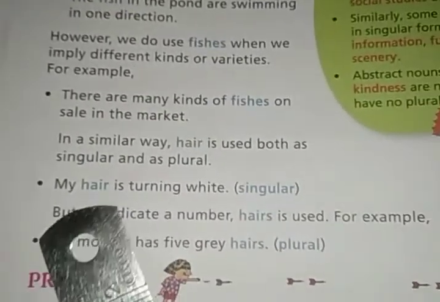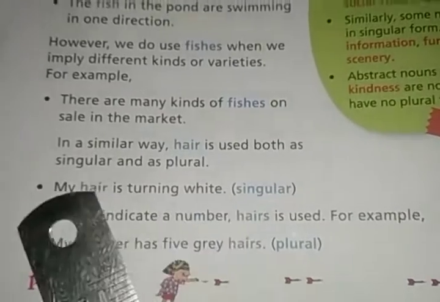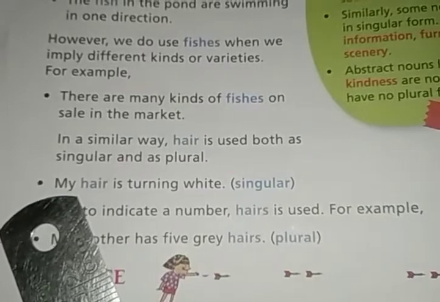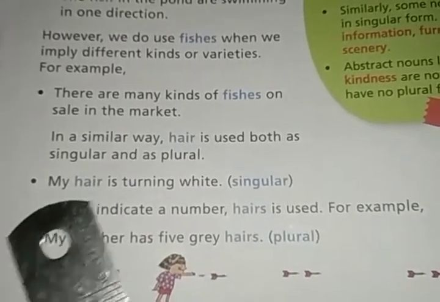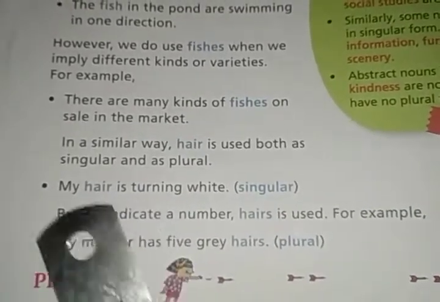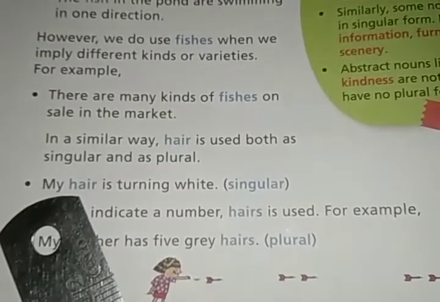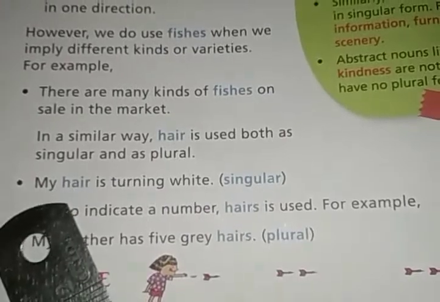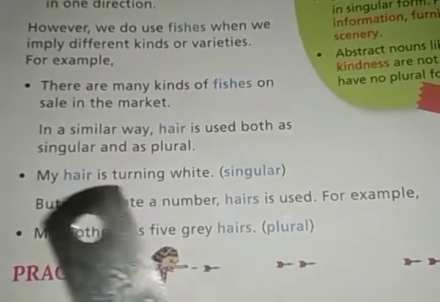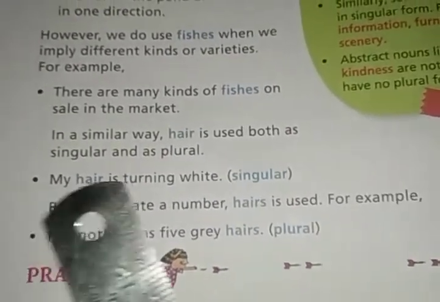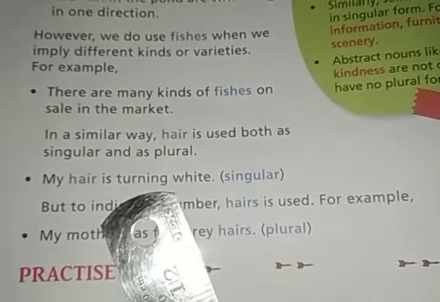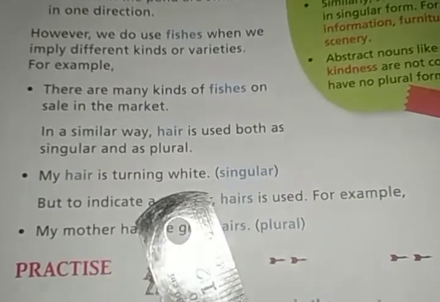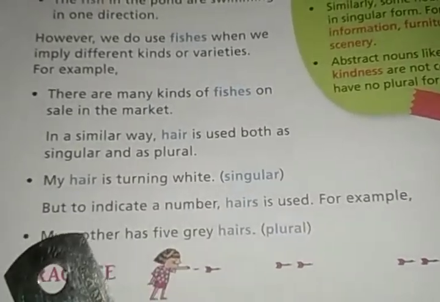Normally we say my hair is turning white. We don't say a number. We cannot say my 5 hairs is turning white, right? If you say my 5 hairs, then you write hairs. But normally we don't say my hairs is turning white. We'll say my hair is turning white, in the plural sense also. It is written singular here. My hair is turning white; it doesn't mean that only one hair is turning white.